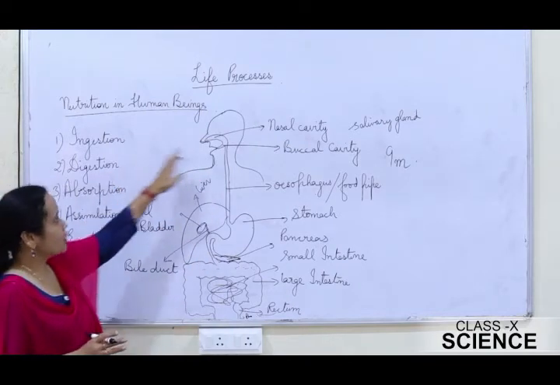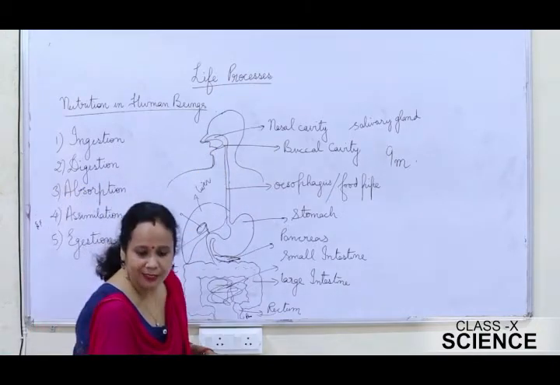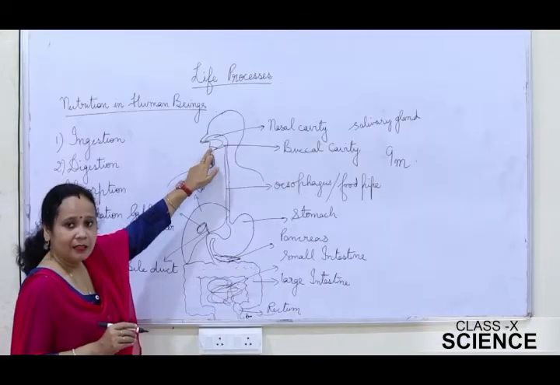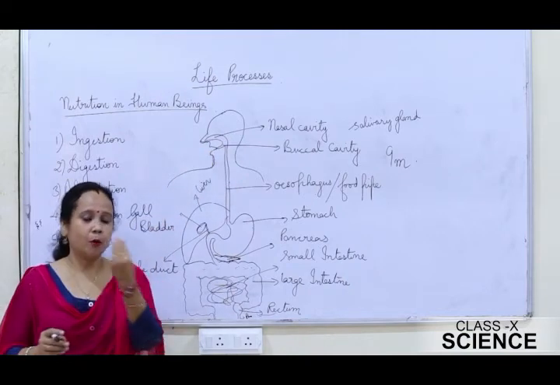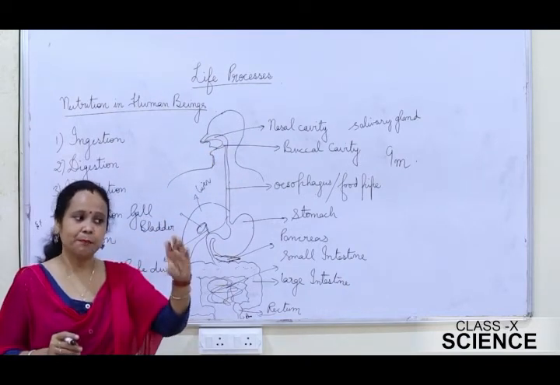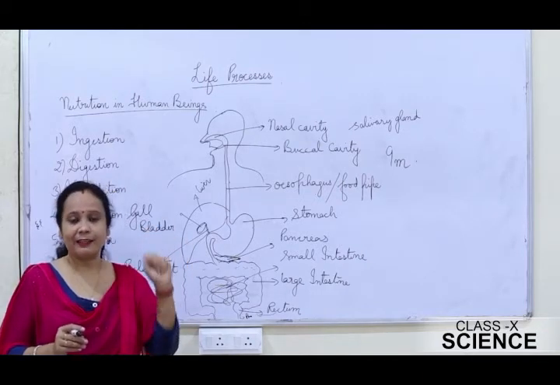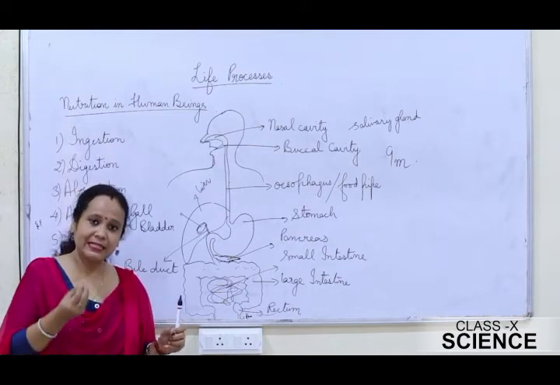In human beings, digestion starts right in the mouth itself. If you see this diagram, just see the mouth. The mouth has teeth, it has a tongue, it also has salivary glands. The moment you take in food, the teeth start biting the food into smaller particles, and even chew it and grind it. And the salivary gland present inside your mouth secretes saliva.